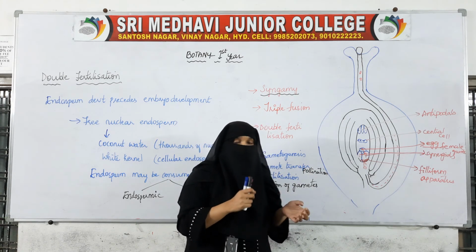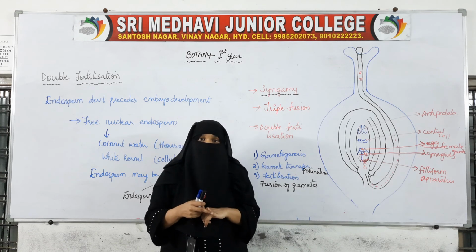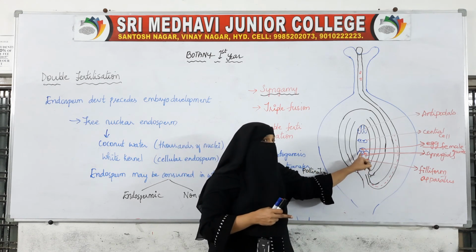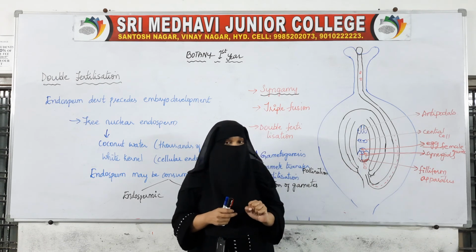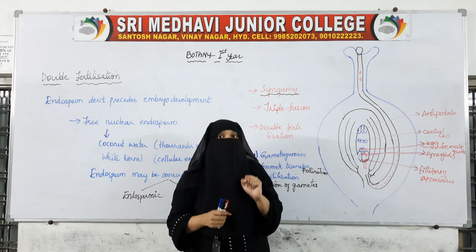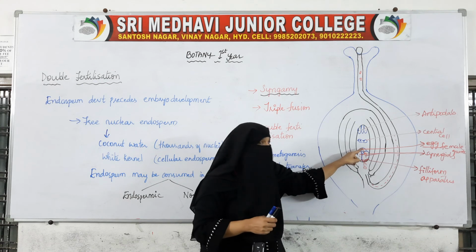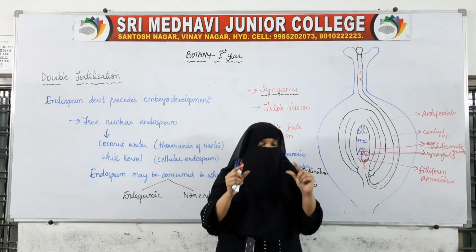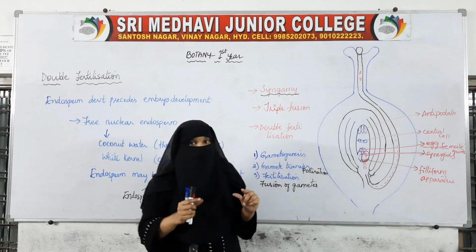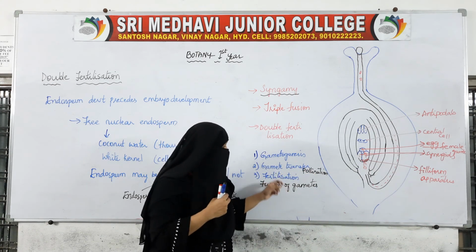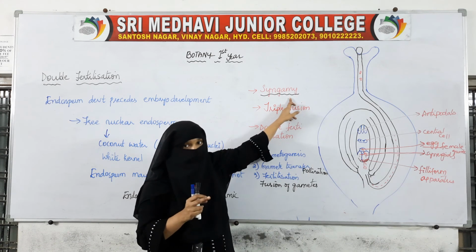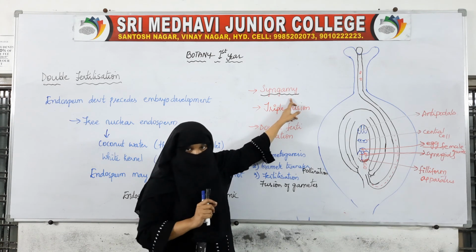I am stressing this: if the fusion of the male nucleus is with the egg cell, then that process is called fertilization or syngamy. So this is the first fertilization.